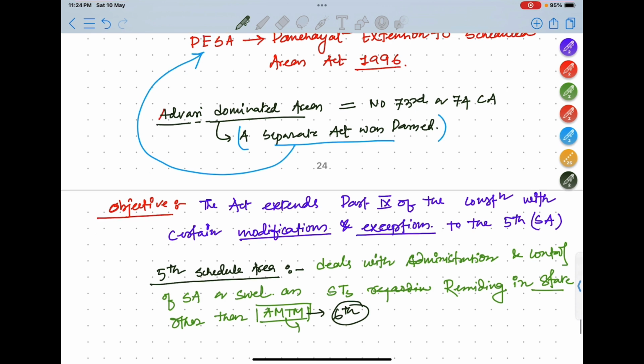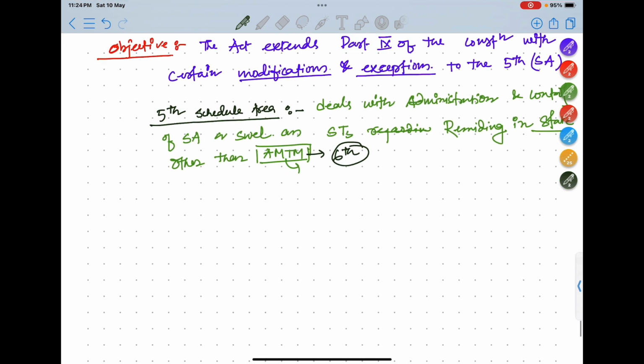Okay, now at present, in what are the different states where the 5th schedule is there? Now you need to remember this. In the exam they may ask. So at present, fifth schedule areas exist in 10 states. Now you need to remember these 10 states. What are those?